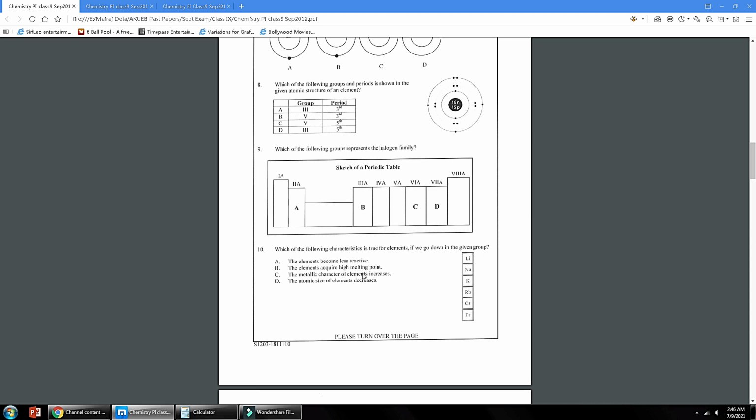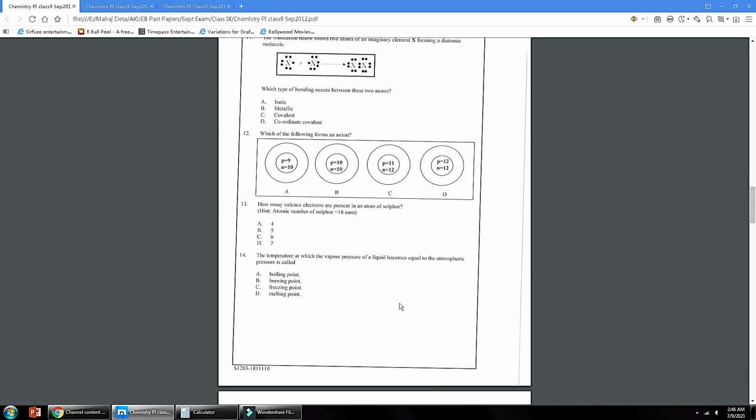Next is: the metallic character of the element increases. This is correct because as you move down, electropositivity will increase because the size of the atom is increasing. So the element can lose electrons easily. Its metallic character is increasing due to the increase in electropositivity. So option C is the correct answer.